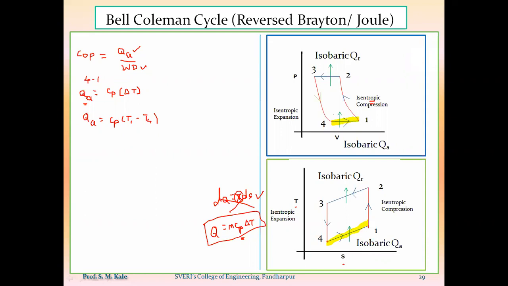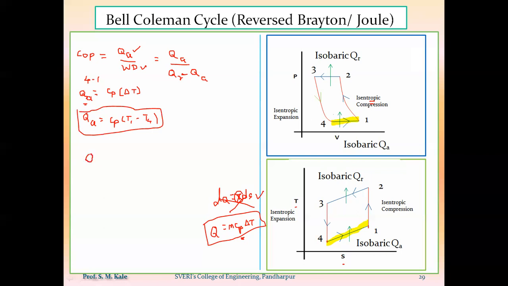Otherwise, according to the first law of thermodynamics, we know that the value of work done can also be calculated by using the heat addition and heat rejection. So here I can calculate the value of work done by using the equation QR minus QA also. Heat rejection minus heat absorption. Out of that, I have calculated the value of QA. In a similar fashion, I have to calculate the value of QR.